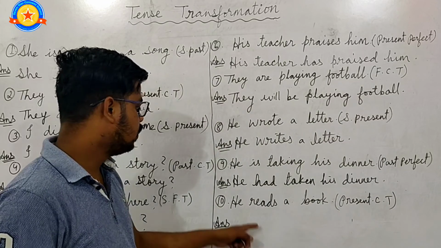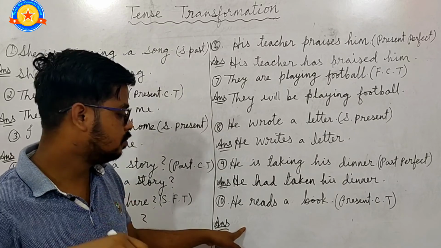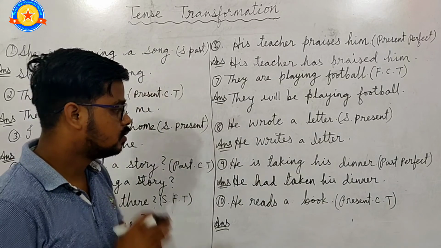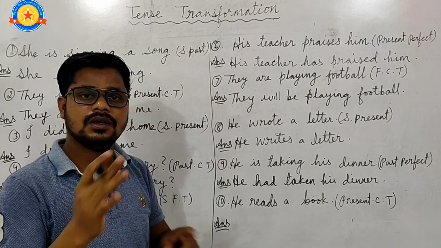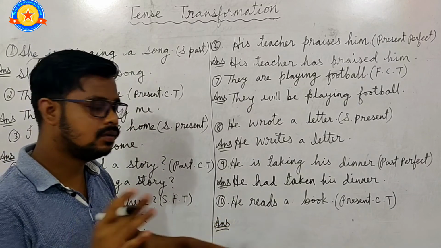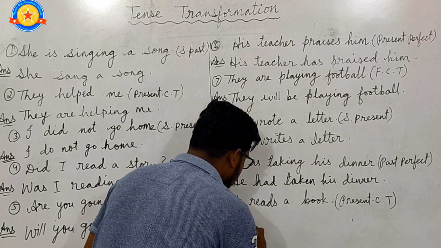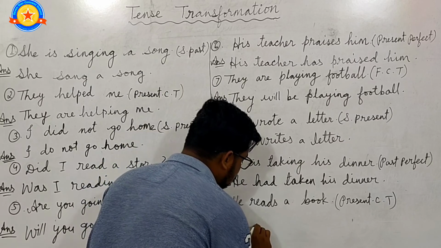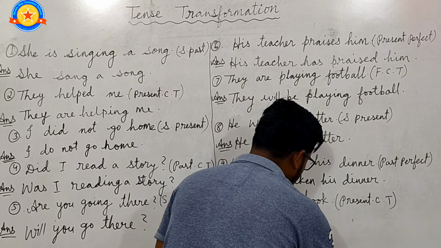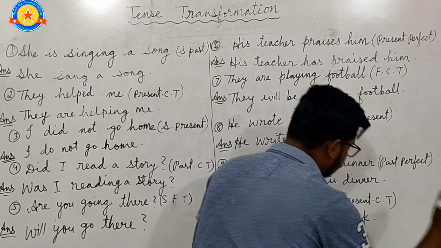And the last question is, he reads a book. This sentence is in simple present. We have to change this into present continuous tense. In present continuous tense, the helping verbs is, am, are are used, and the main verb should be written in ing form. "He" is a singular subject, third person singular, so the helping verb "is" will come here. He is reading a book.